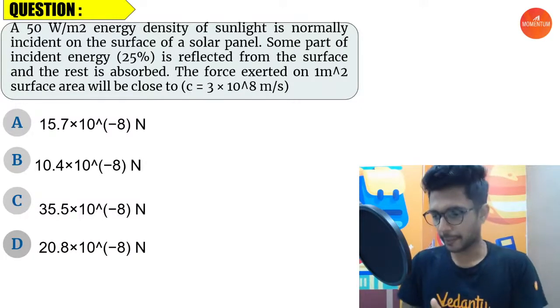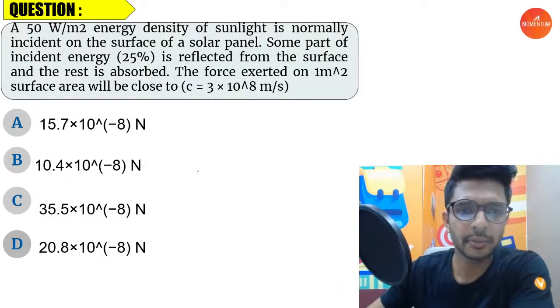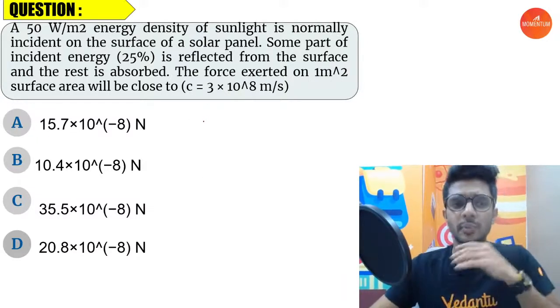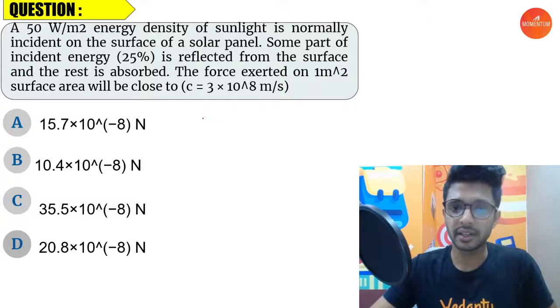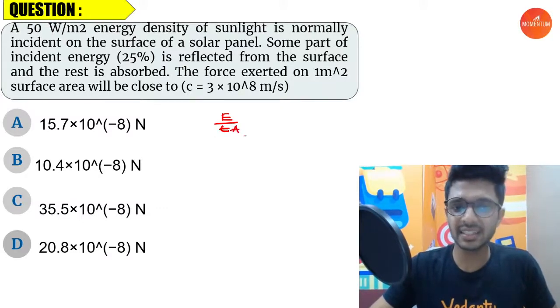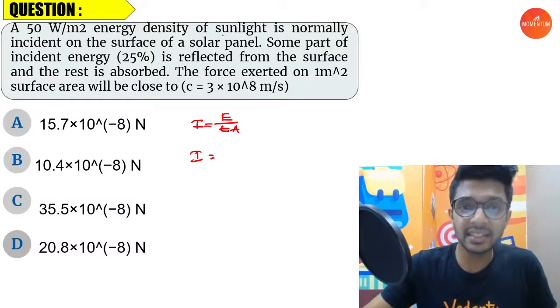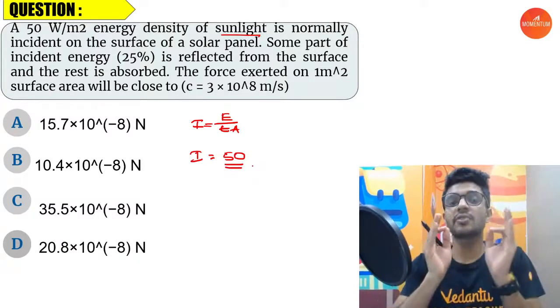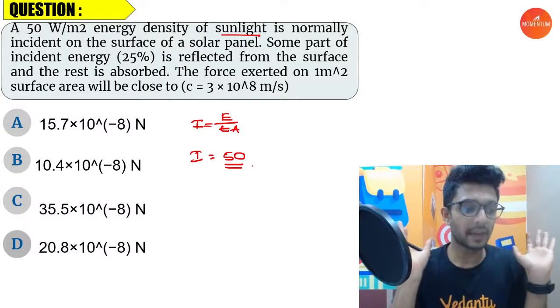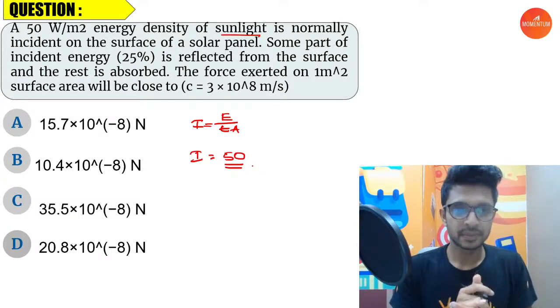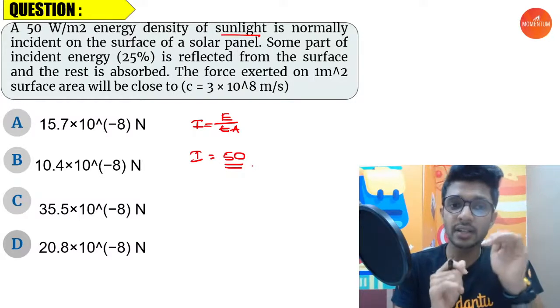So here we go. Now, 50 watt per meter square. So what is this 50 watt per meter square? What is the unit of power? Right? Power is equal to energy by time. So what is energy by time? By meter square means it is area. Energy per unit area per unit time. This is called intensity. So the value of incoming intensity of the sunlight is given as 50. Right? Okay, fine. It is normally incident on the surface of a solar panel.